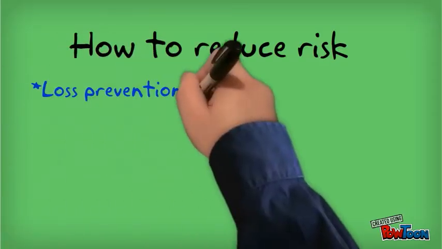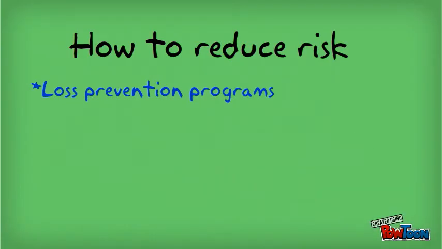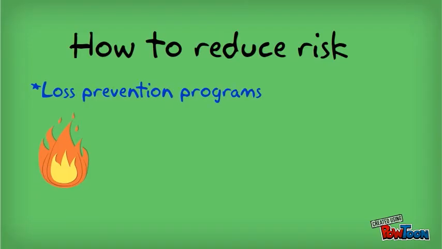Loss prevention programs are a great way to reduce risk. Let's say that you own a hardwood flooring factory. To start out with your loss prevention program, you might have regular fire drills, tornado drills, and safety training to ensure that your employees know exactly what to do if the situation arises. You might also have safety inspections for the equipment, regular maintenance, and accident prevention programs. You might place sprinklers throughout the factory, so if a fire erupts, the sprinklers will automatically go on to put it out, which would help to minimize fire loss.